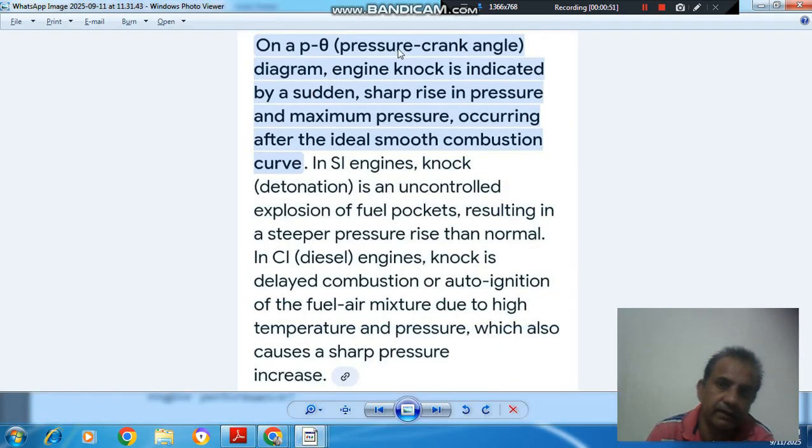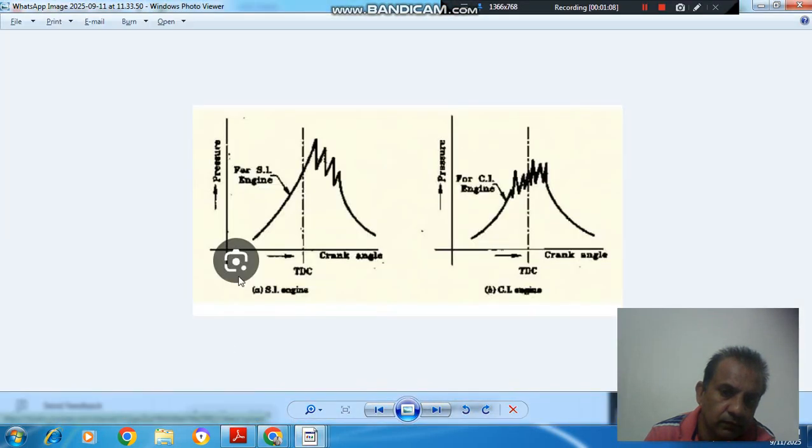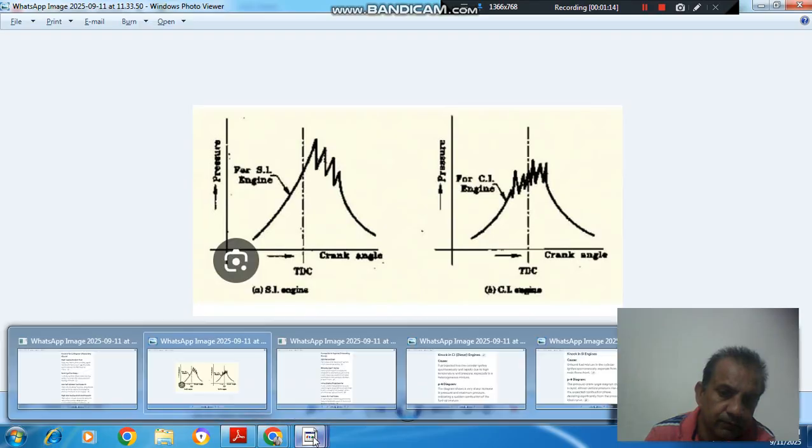on P theta diagram, pressure crank angle diagram, engine knock is indicated by a sudden or sharp rise in pressure and maximum pressure occurring after the smooth combustion comes. So in both the cases we have a sudden pressure rise, here after TDC, here before TDC.